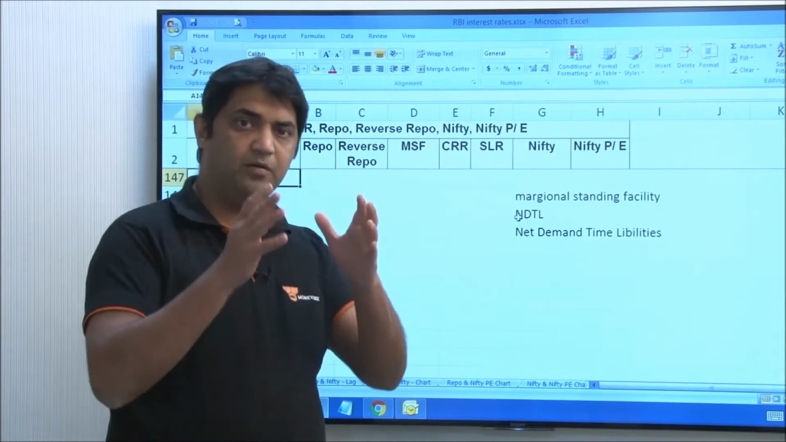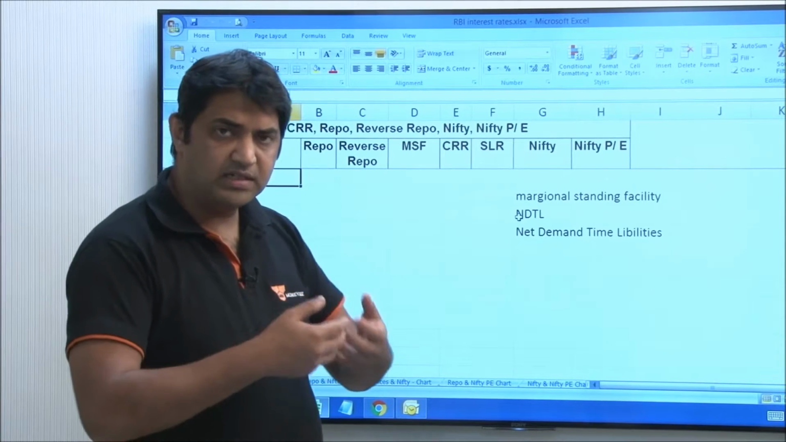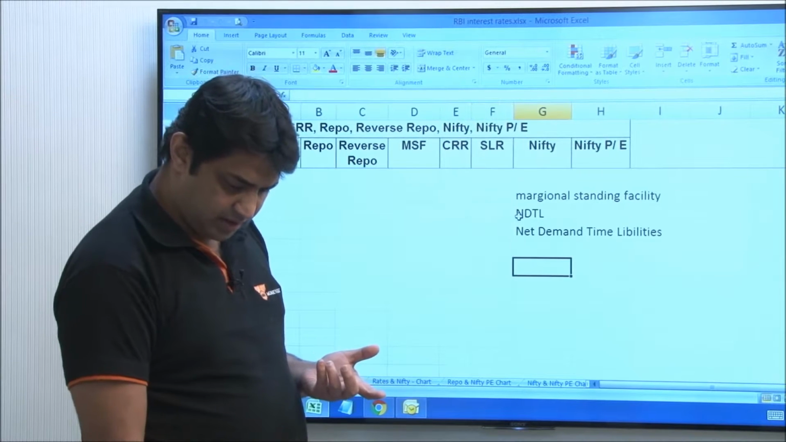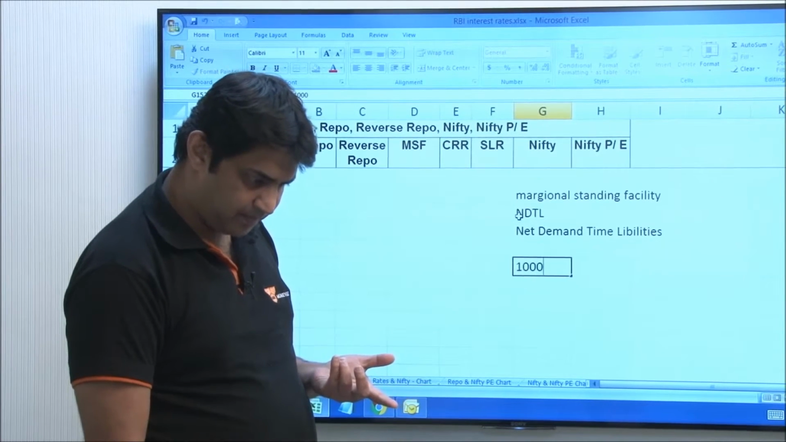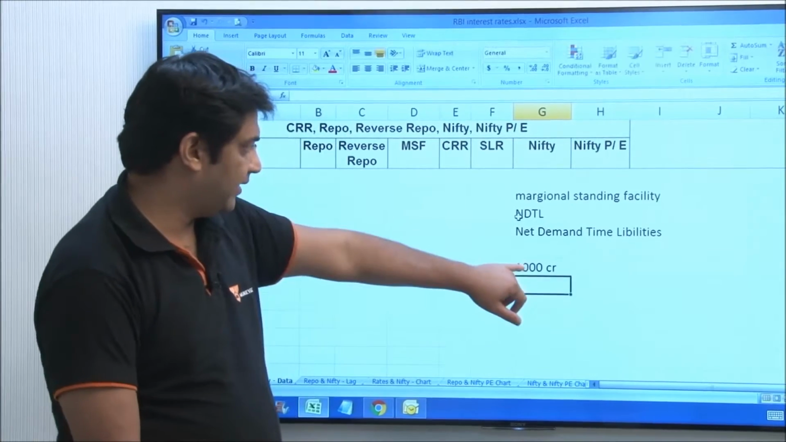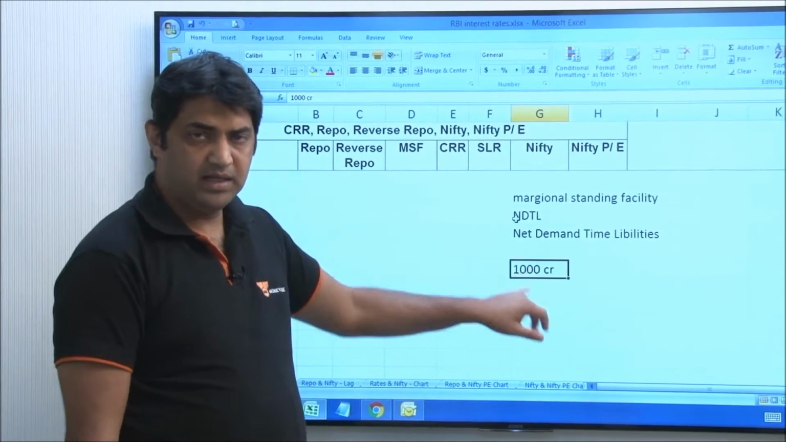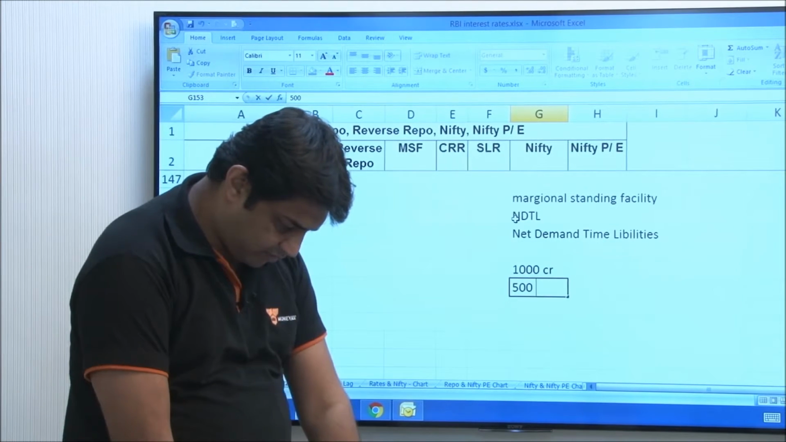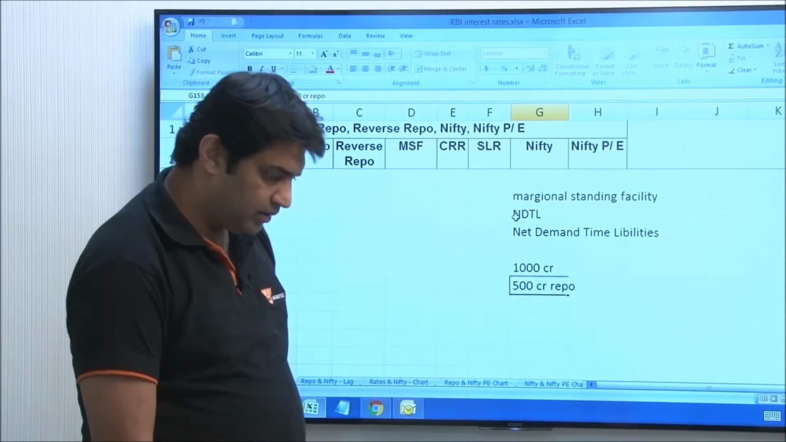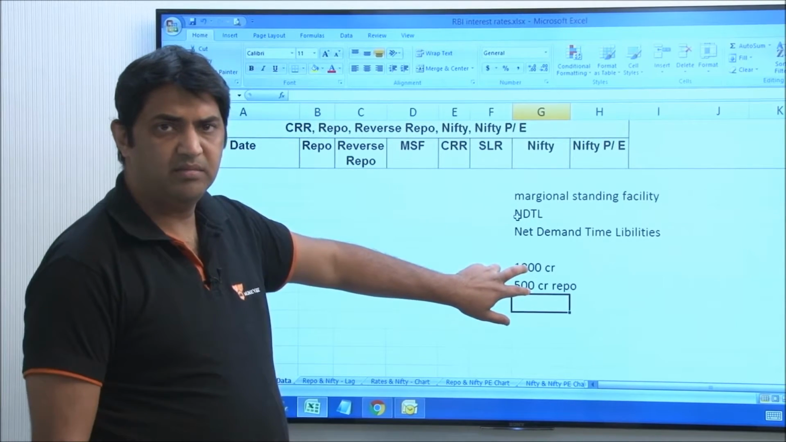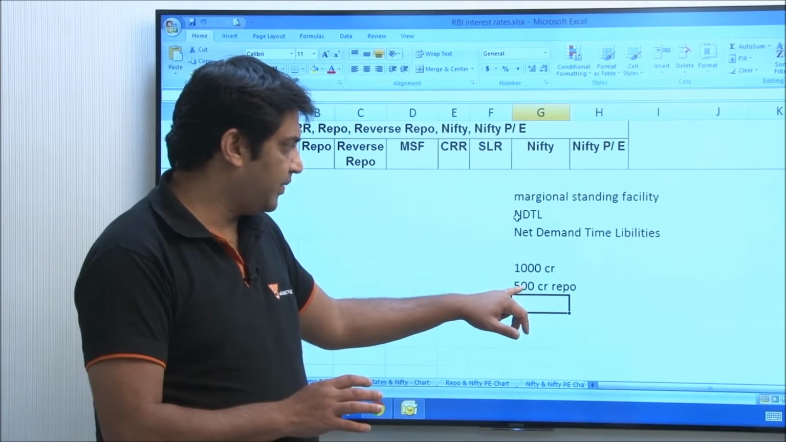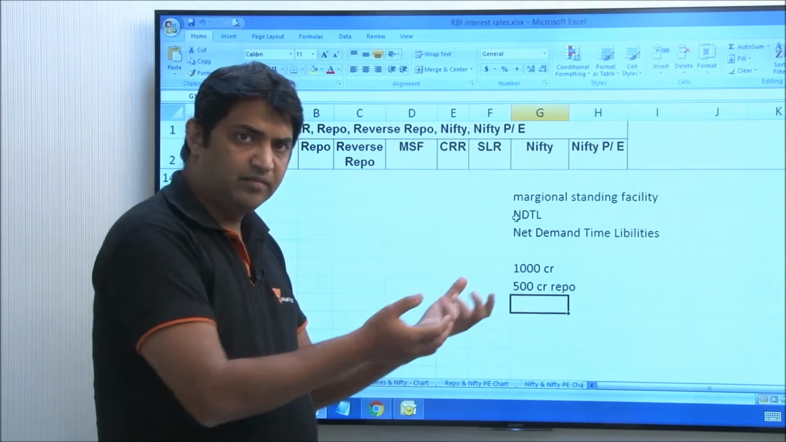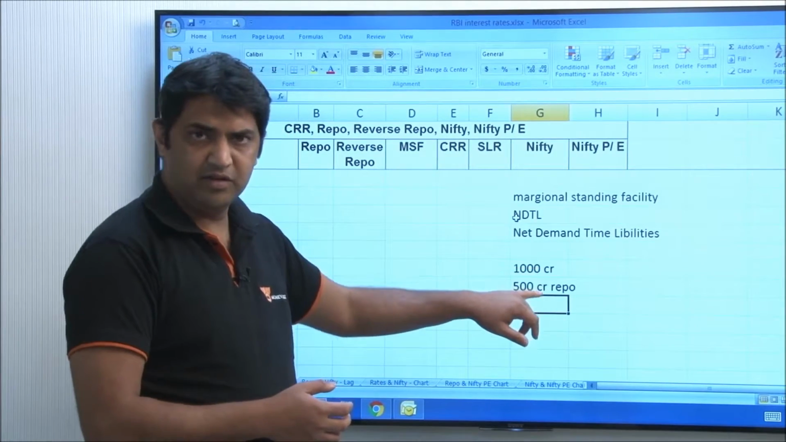Now, when a bank wants some money from the RBI, let's say for example, just for discussion, if a bank has 1000 crores of NDTL, and let's say the bank goes to RBI and says it wants 500 crores in repo, then this wouldn't gel, because the amount of money which RBI can give should be somewhat in relation to the NDTL which you have got.